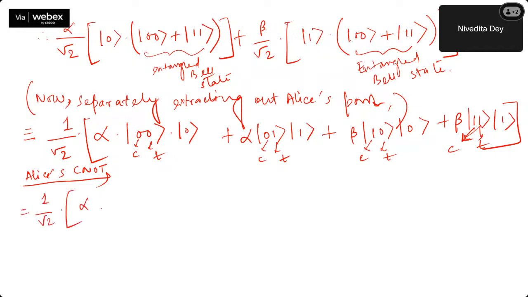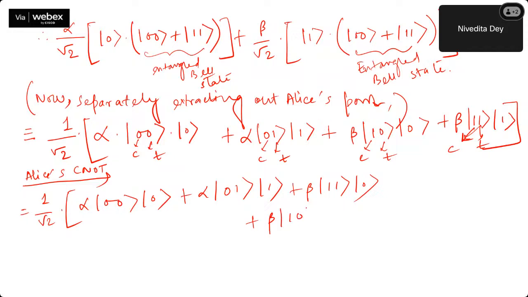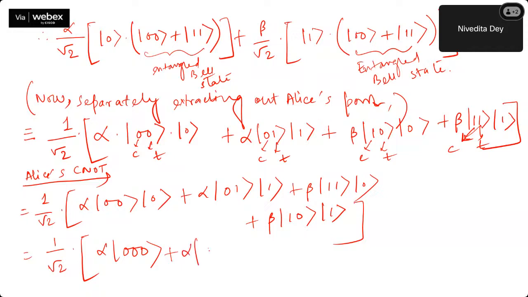It will happen: alpha |000>, nothing will happen, plus alpha |011>, plus beta |110>, plus beta |101>. So it's 1 by √2 times alpha |000> plus alpha |011> plus beta |110> plus beta |101>.